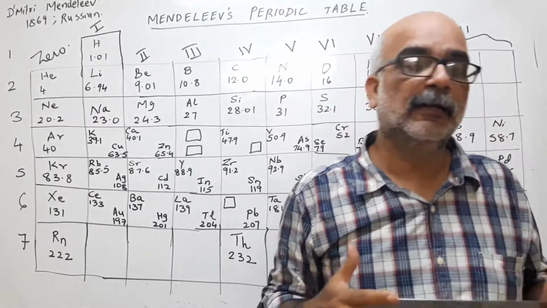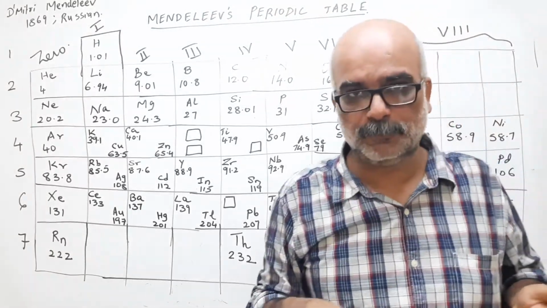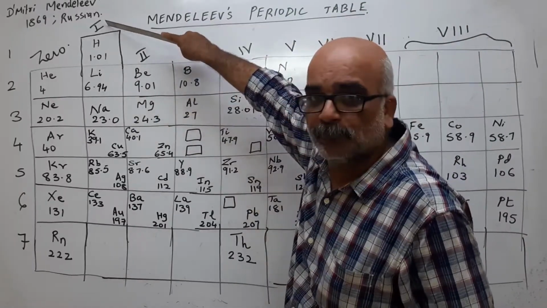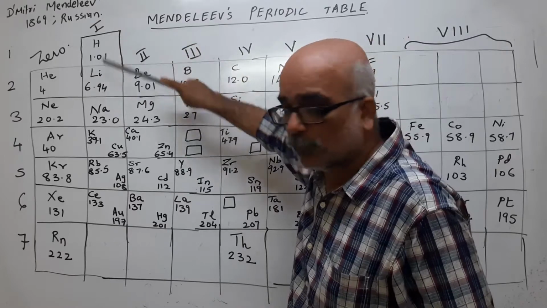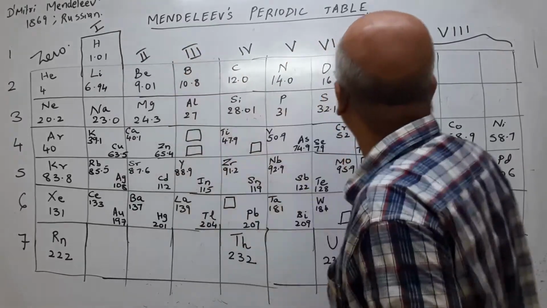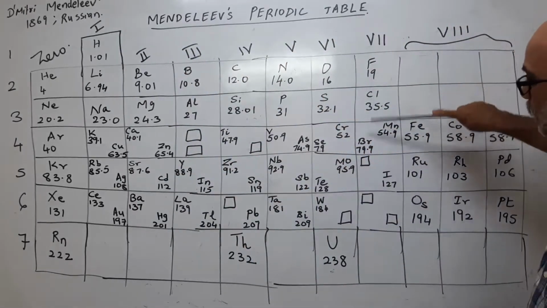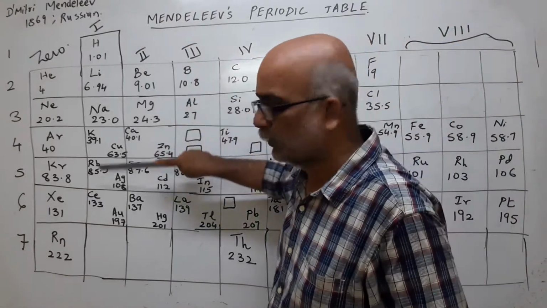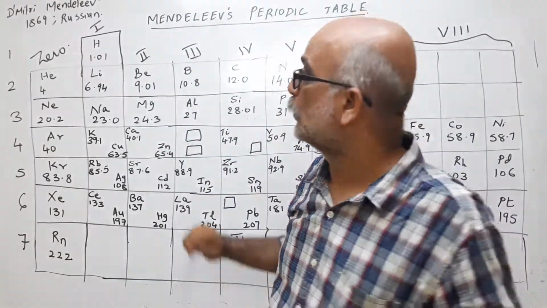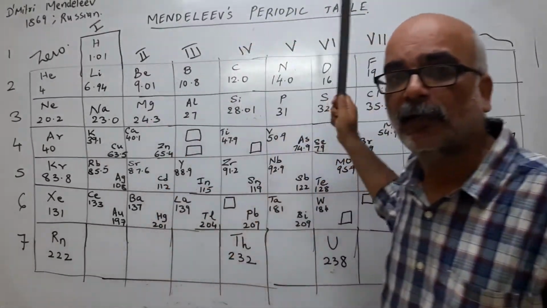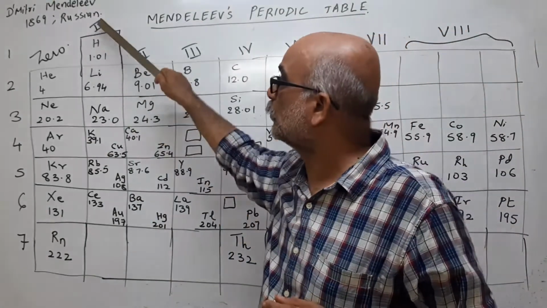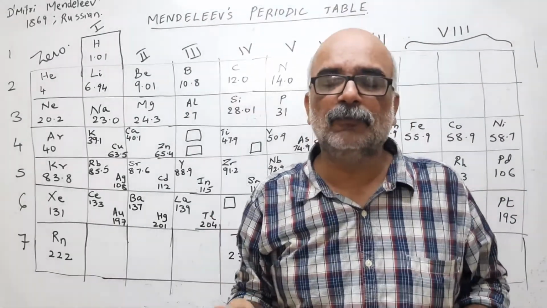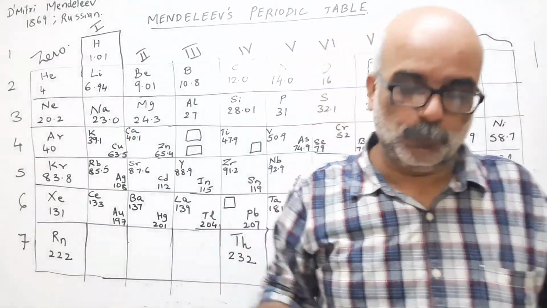Now what was the demerit of the table? That is, the disadvantage of the table. Point number 1: if you see hydrogen here, hydrogen is placed in position 1. Though hydrogen is placed in group 1, hydrogen has the properties of fluorine, chlorine, bromine and iodine also. So it could have come in the halogen group also, but it was placed in the alkali group. There was no particular reason why hydrogen was kept in the alkali group and not in the halogens, because as per valency, it can come in the halogens too. So there was no particular reason which Mendeleev could support.